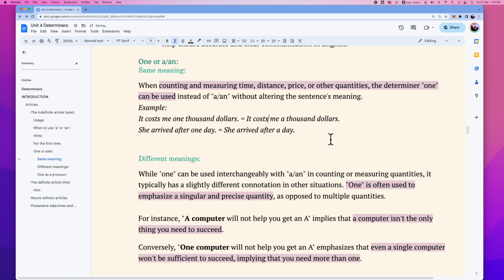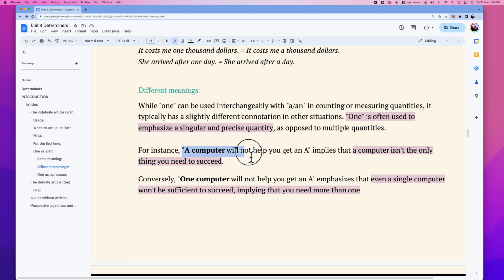Then the next one is when do we use one and when do we use a or an, when we have only one noun and it is countable. Let's take a look. When we are measuring time, distance, price and other quantities, using one and using a or an doesn't make much difference in meaning. It cost me one thousand dollars. It cost me a thousand dollars. They're the same. She arrived after one day, or she arrived after a day.